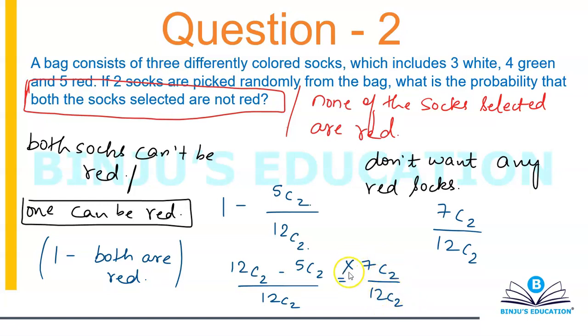No, this is not how PNC works. 12C2 minus 5C2 is not 7C2. Please remember that. It may happen that some of us have these doubts, no doubt in that. But it doesn't happen this way. You'll have to calculate 12C2, calculate 5C2, and then find your answer.